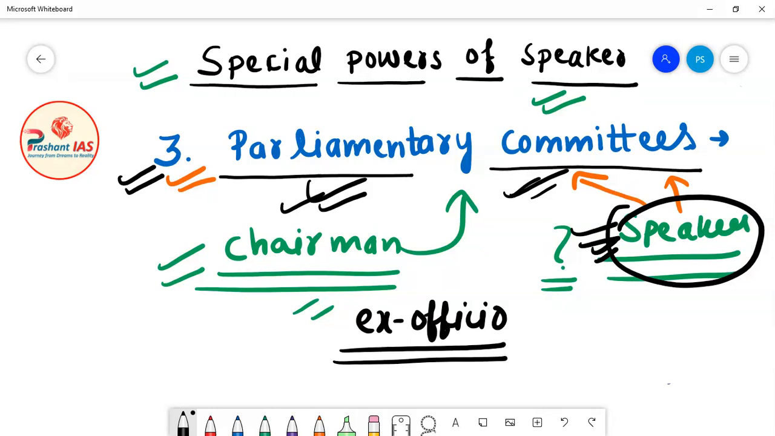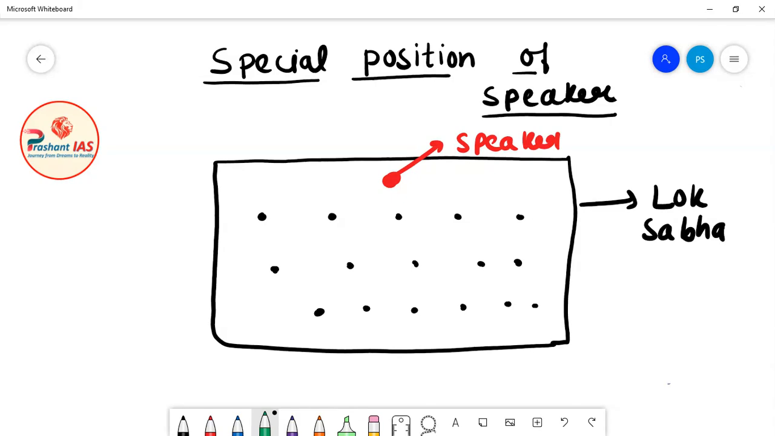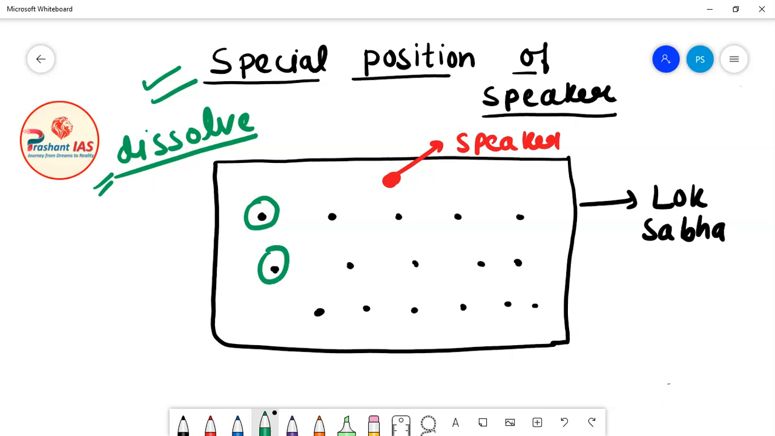Now friends, let us discuss the special position of the Speaker of Lok Sabha. After 5 years, the President dissolves the Lok Sabha. Let's suppose this black rectangle is Lok Sabha, all these black dots are the members of Lok Sabha, and this big red dot is the Speaker of Lok Sabha. When Lok Sabha is dissolved, all the members of Lok Sabha cease to be members.